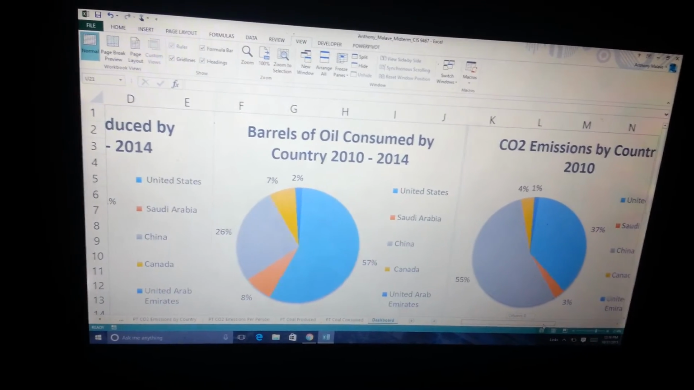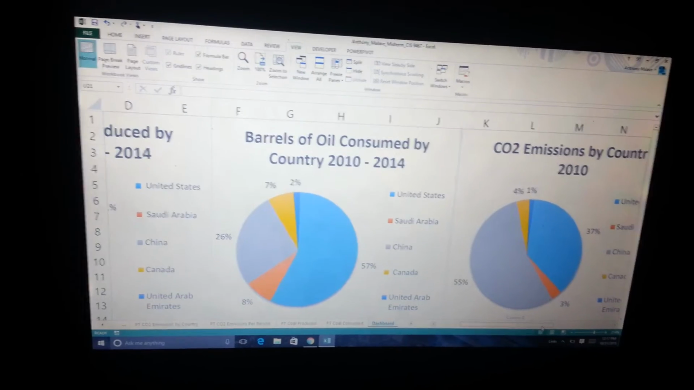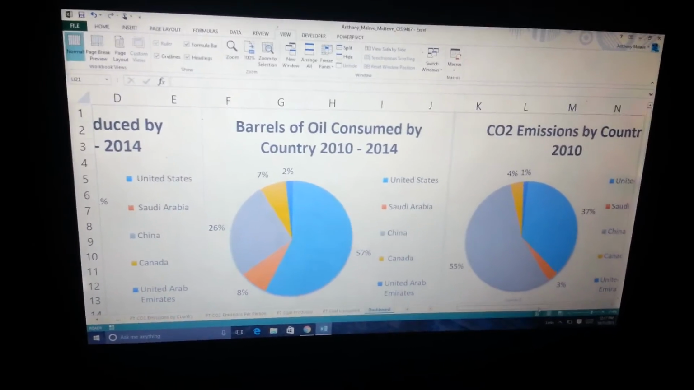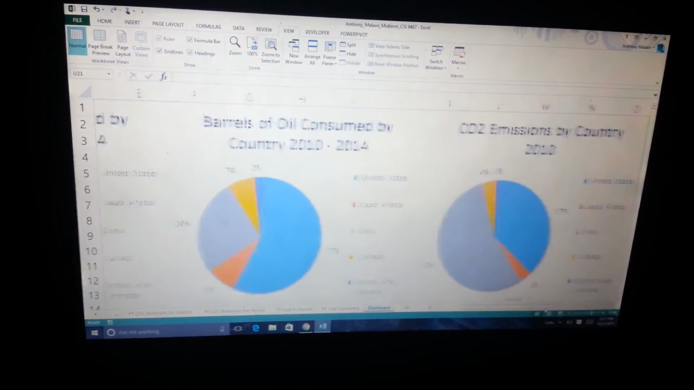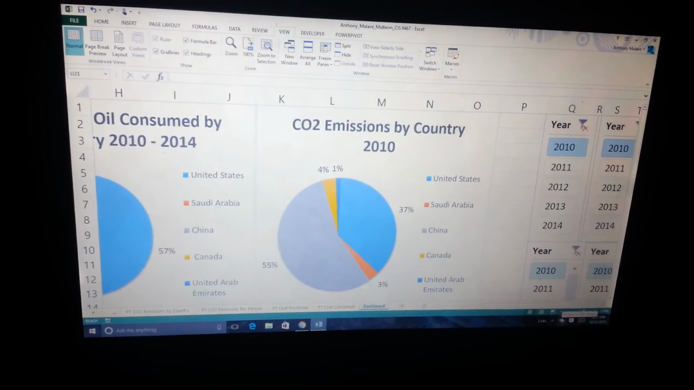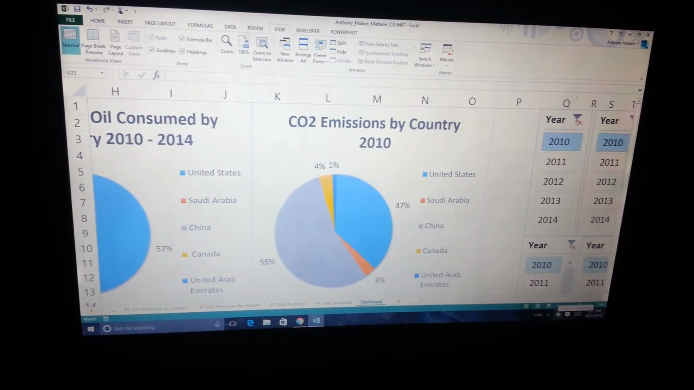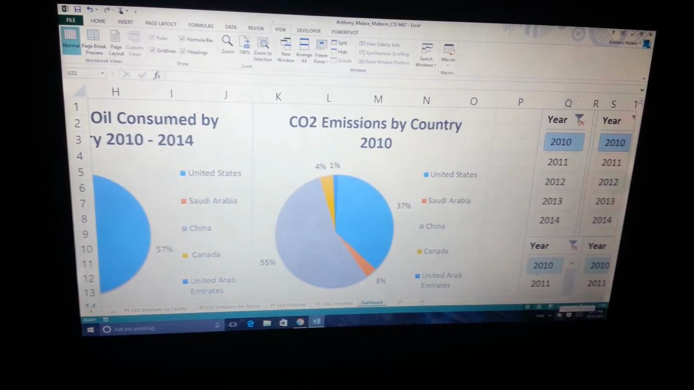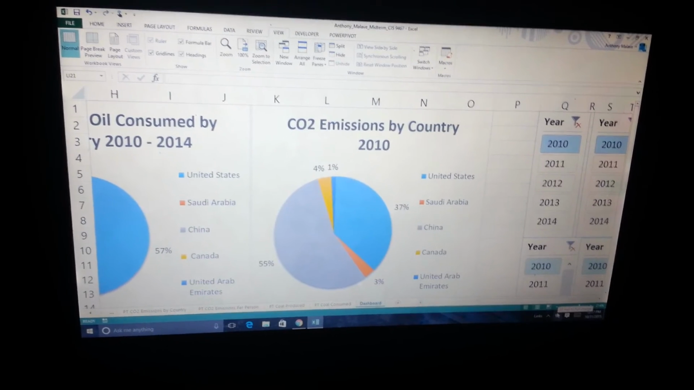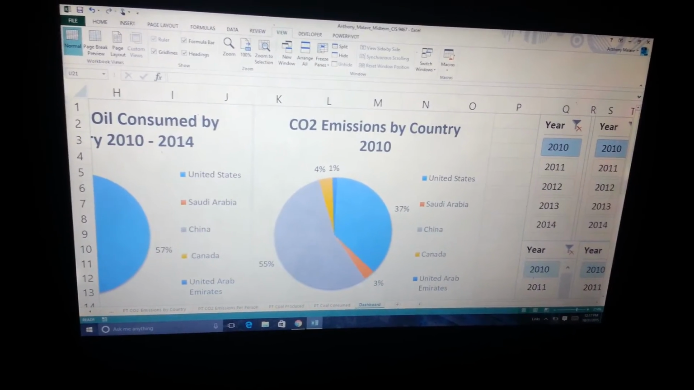Now, you're probably thinking, well, the United States seems to have consumed more crude oil, therefore they should have a higher carbon footprint. But if we look closely at the CO2 emissions by country, the gray area, which is China, actually has a much higher carbon footprint. It's 55% of the 5 countries. And the United States only has a 37% carbon footprint.